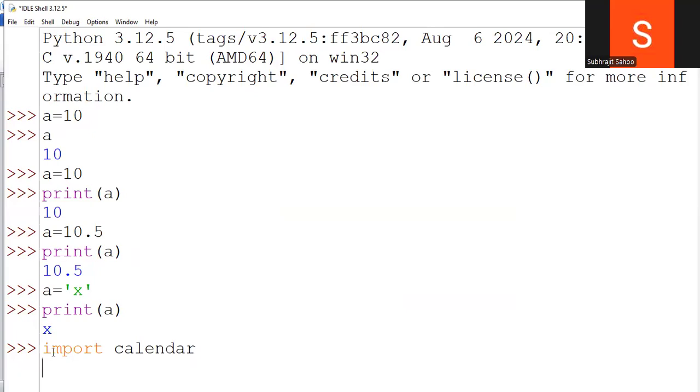Import calendar. Now I'm printing calendar.month, and inside the bracket I'm passing 2024 comma 9. This is September month, right? Now see what output I'm getting.